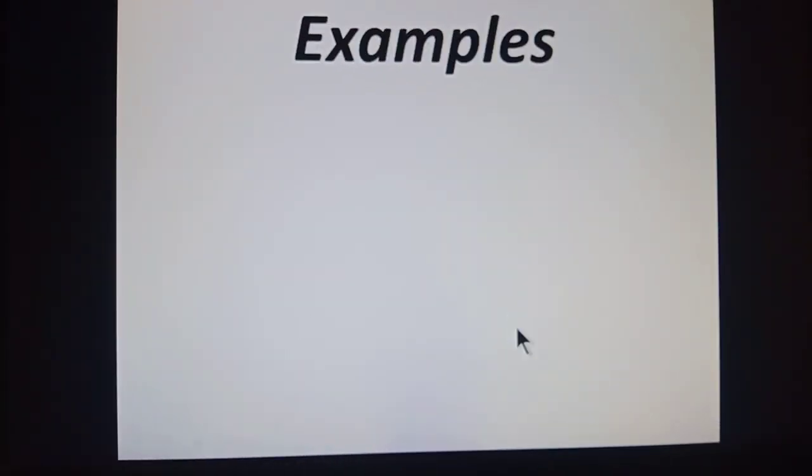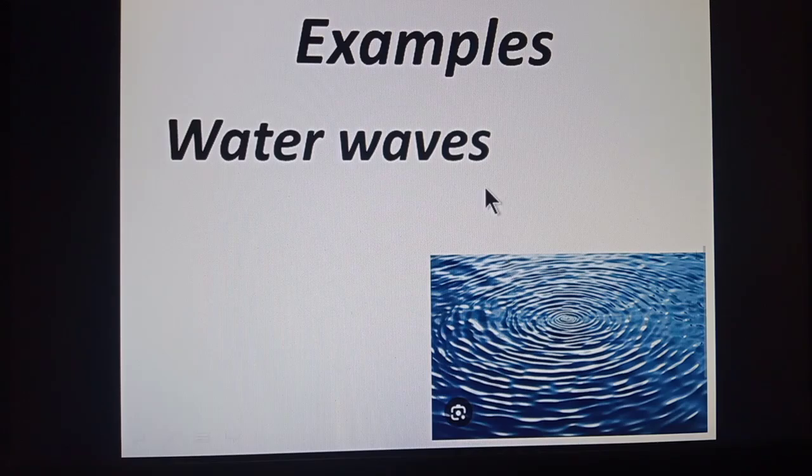The examples of transverse waves are water waves. When we disturb a pond of water, we see a pattern like this that generates at the point of disturbance and moves away from it. So waves produced in water by throwing a pebble in it are an example of transverse mechanical waves.